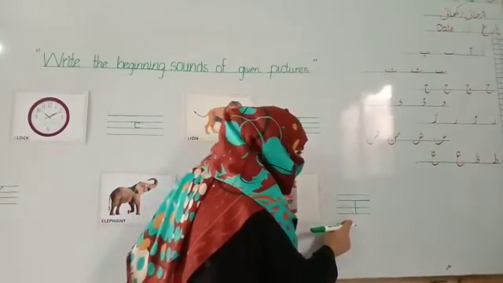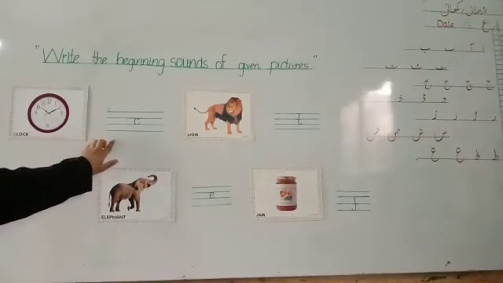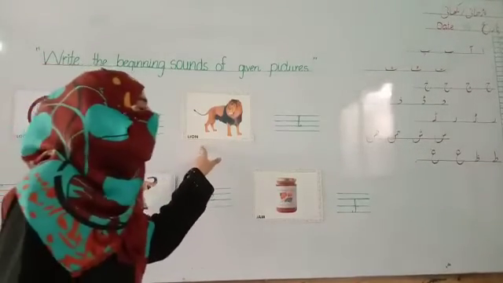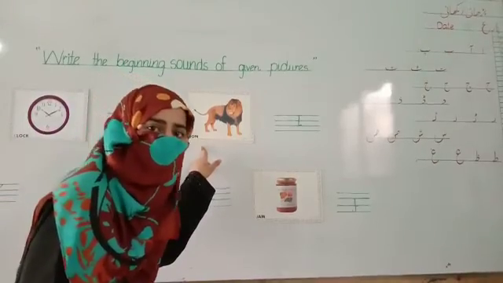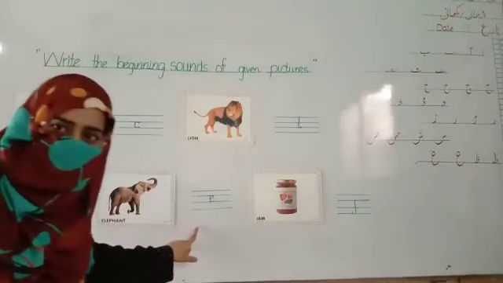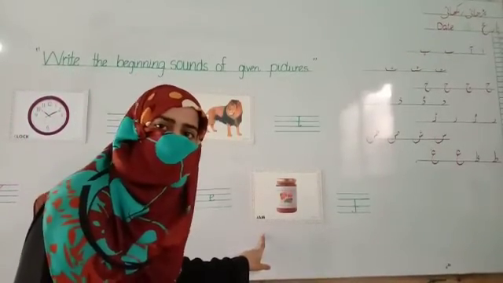Now read. C k clock. K clock. L line. L line. E elephant. Jam. Jam.